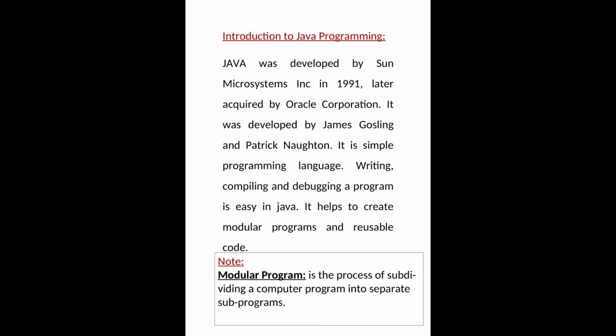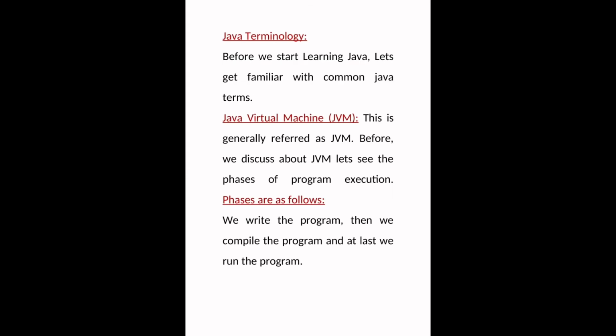So code reusability is also available in Java. Writing, compiling and debugging a program is very easy in Java, and we can easily develop modular programs and reusable code.